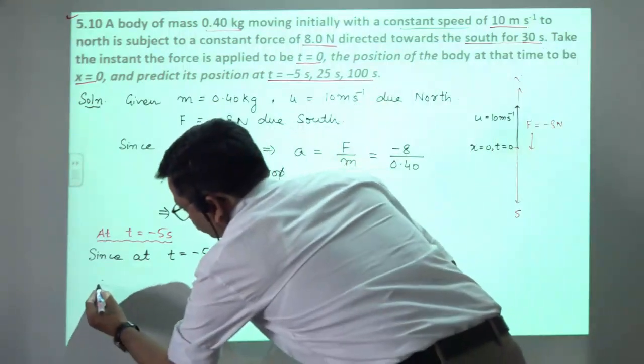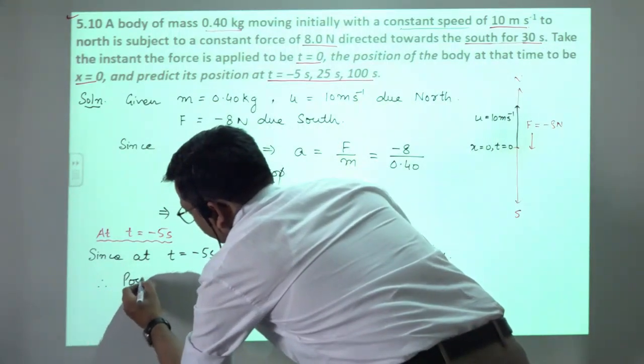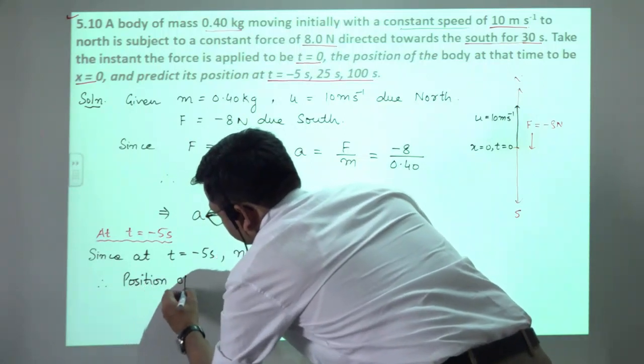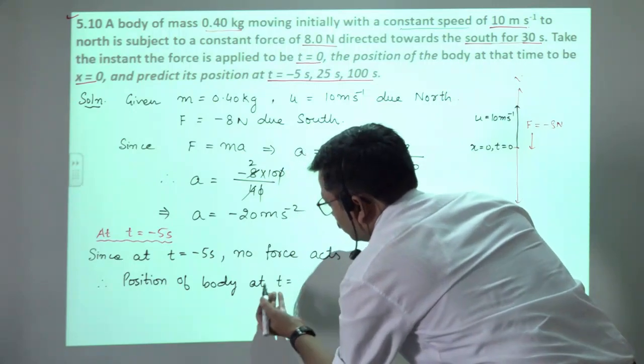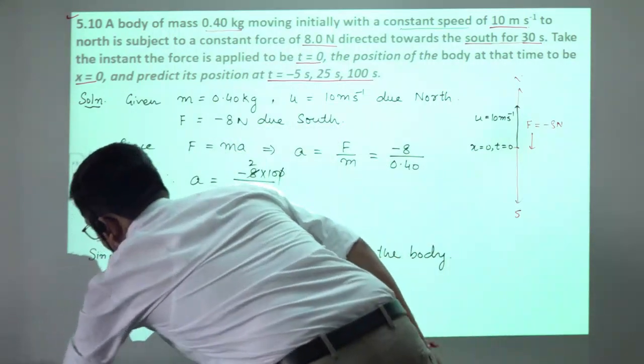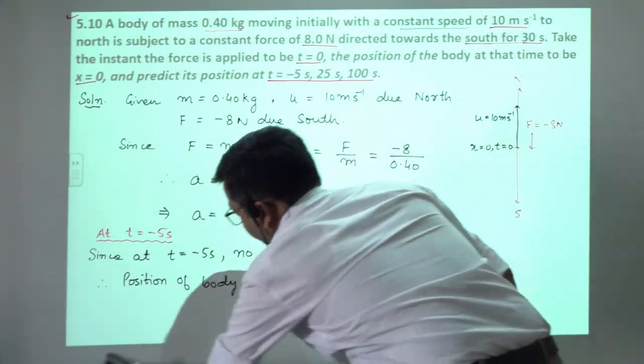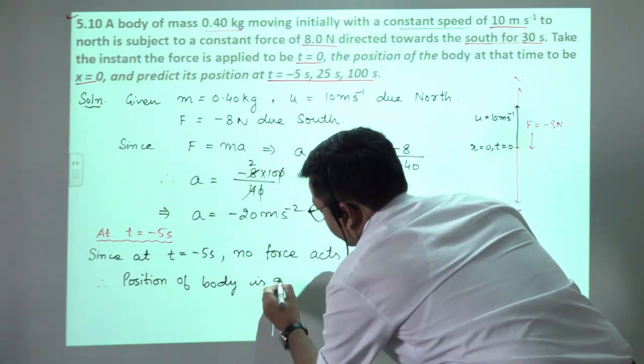So therefore the position of the body at t equal to minus 5 second is given by the equation